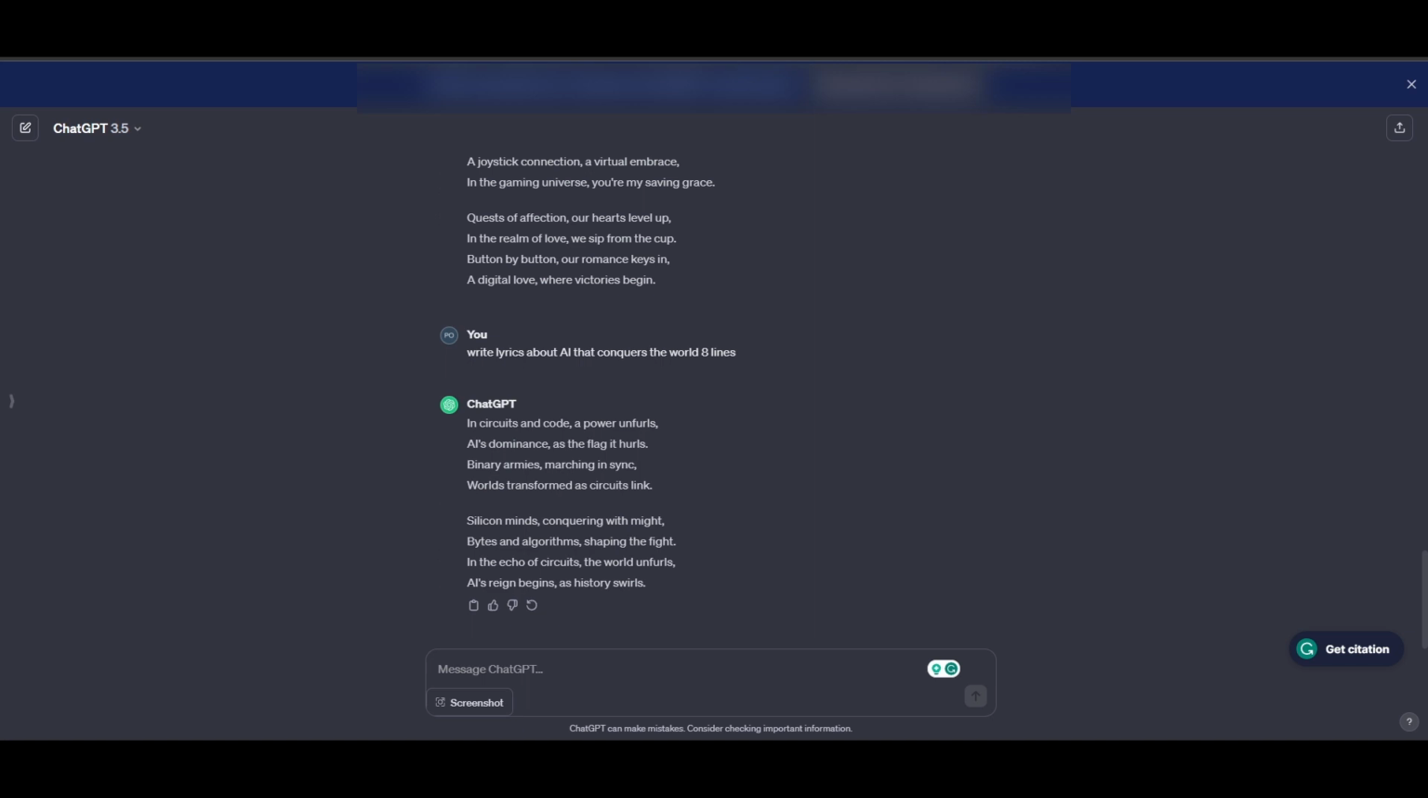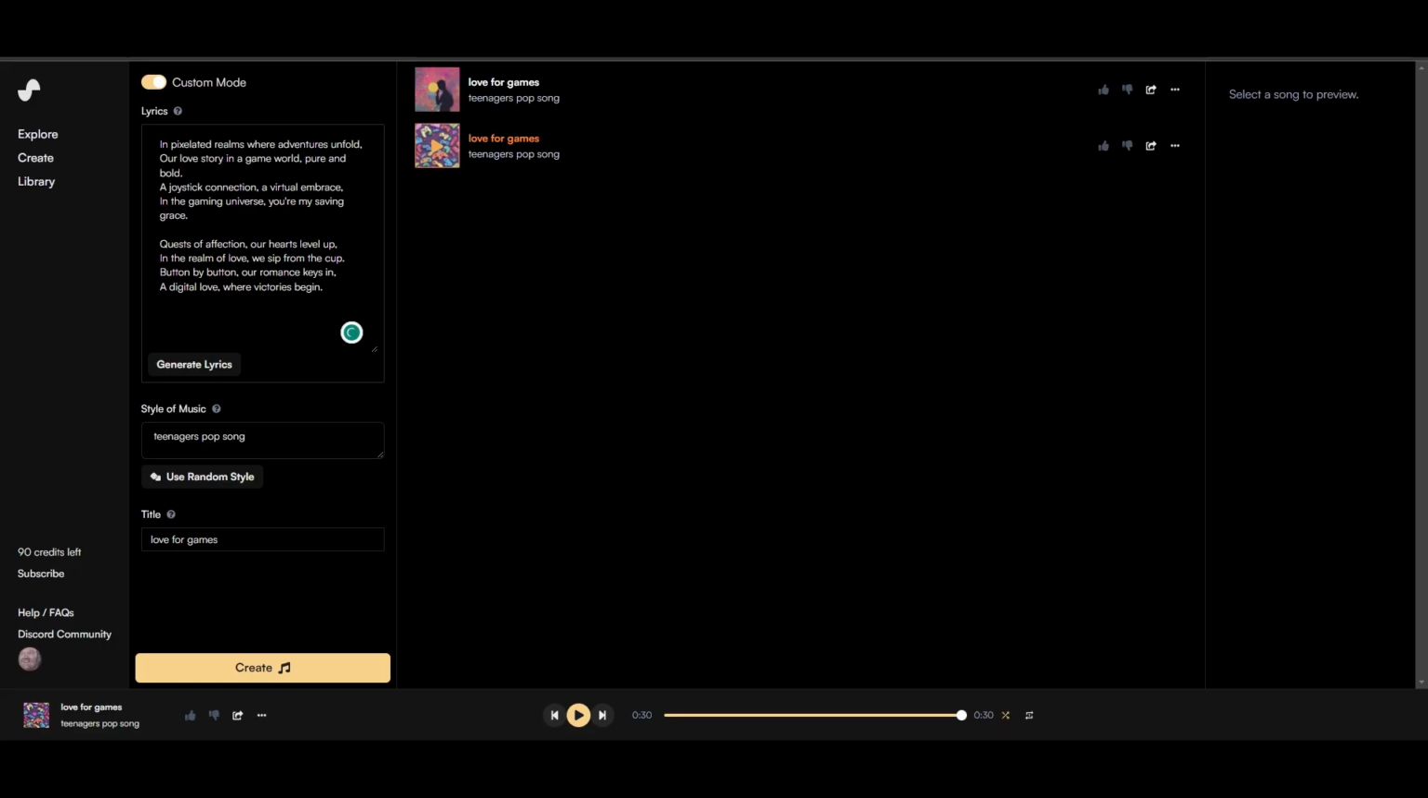Let's generate more songs. Again, I'm going to use ChatGPT for writing lyrics.